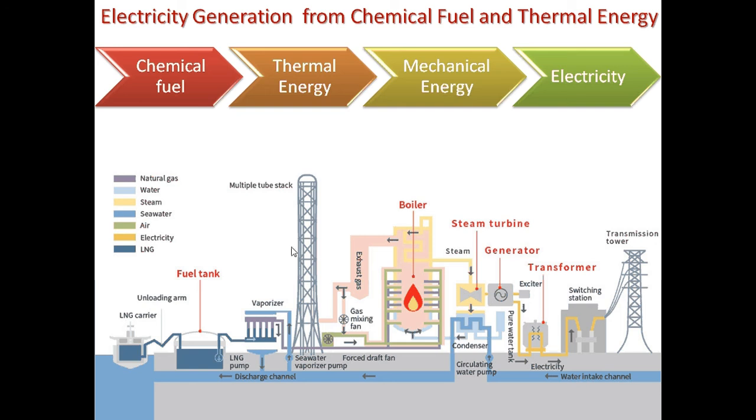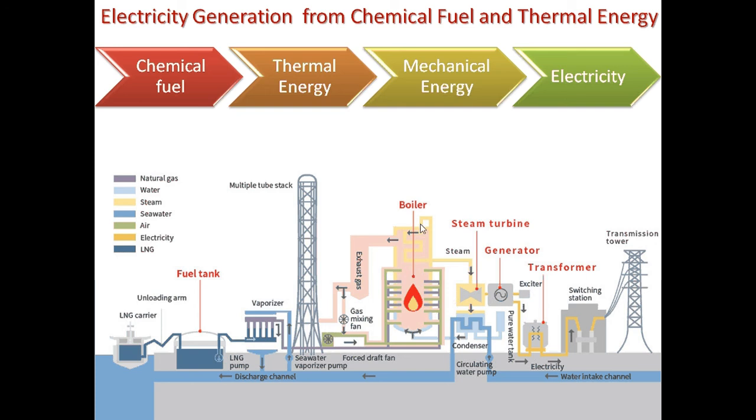In the boiler we boil the water and convert it into steam, and this highly pressurized steam is put into turbines so that the blades of the turbine can rotate and produce mechanical energy. And we have already seen how this mechanical energy can produce electricity.